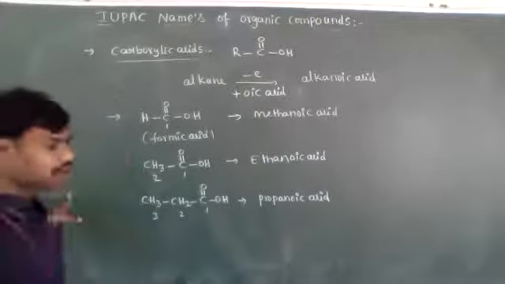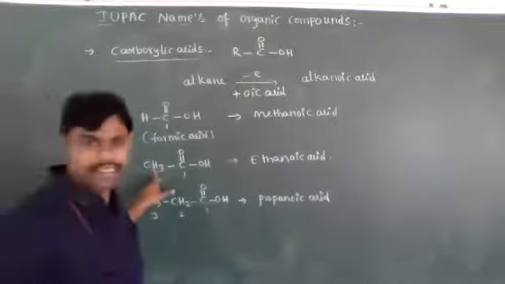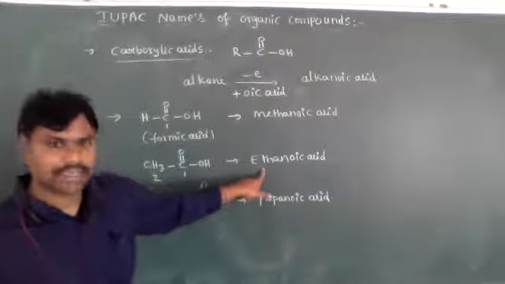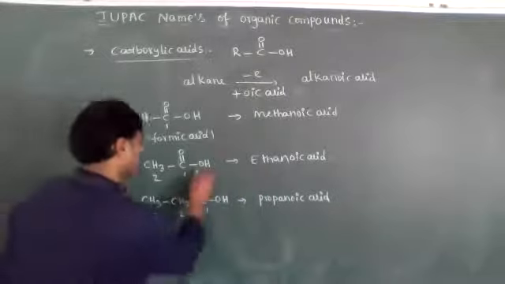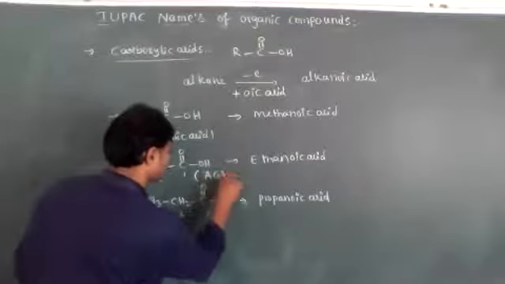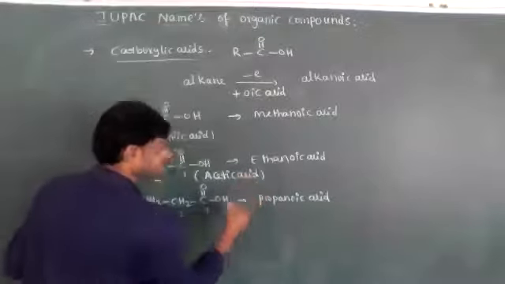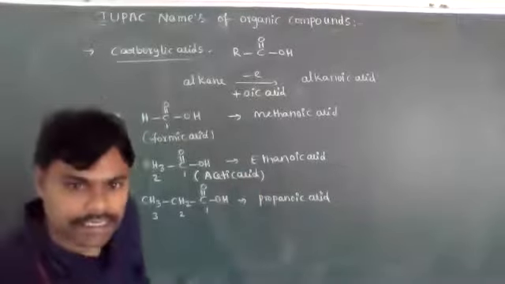Okay, students. Now, two carbons, CH3 C double bond OH. Its IUPAC nomenclature is ethanoic acid, and its common name is acetic acid.